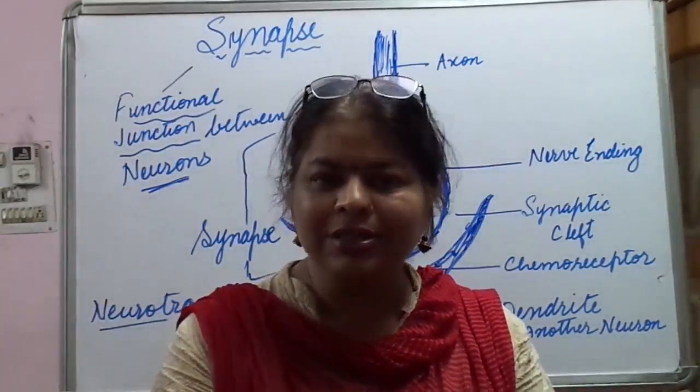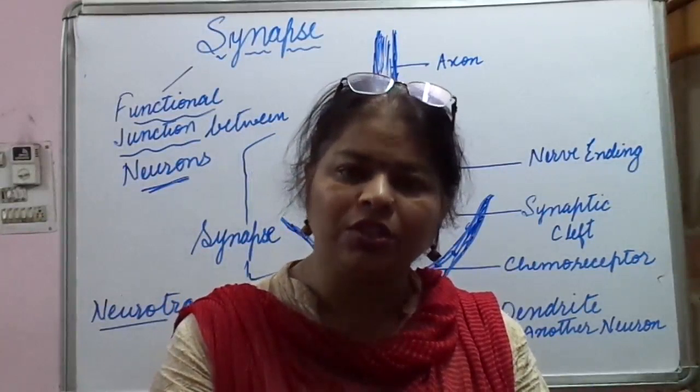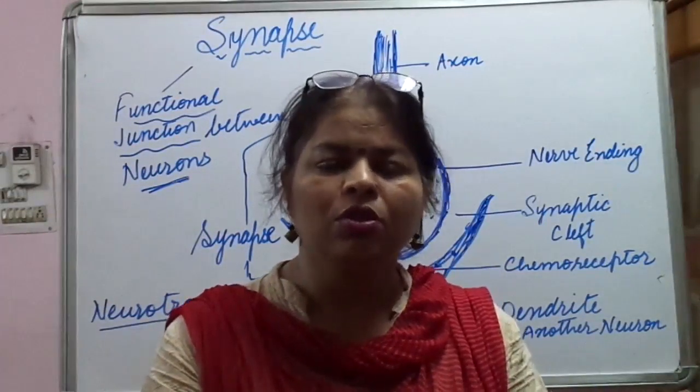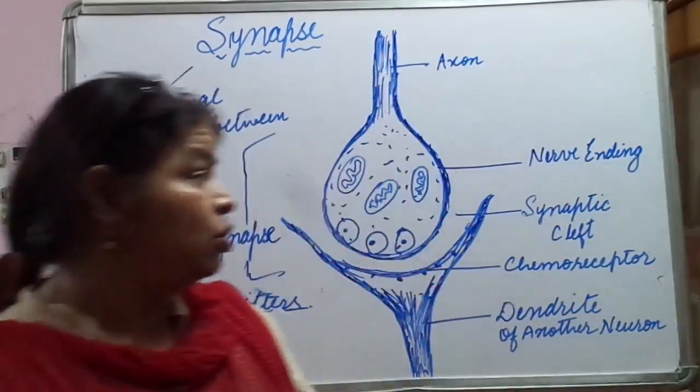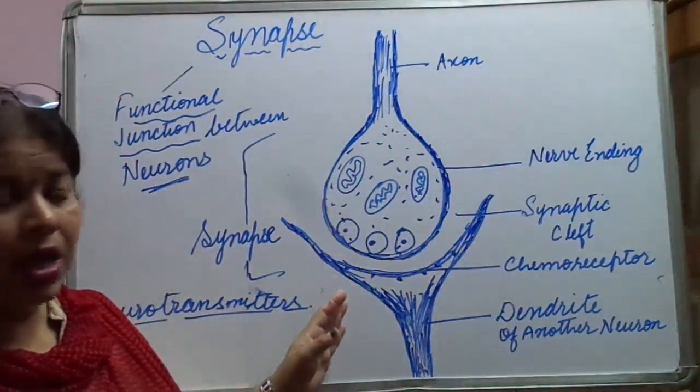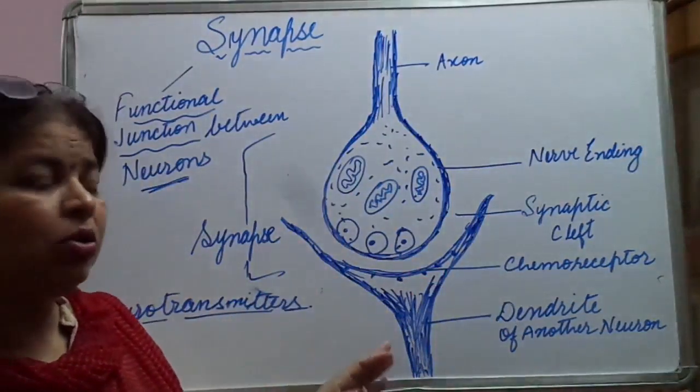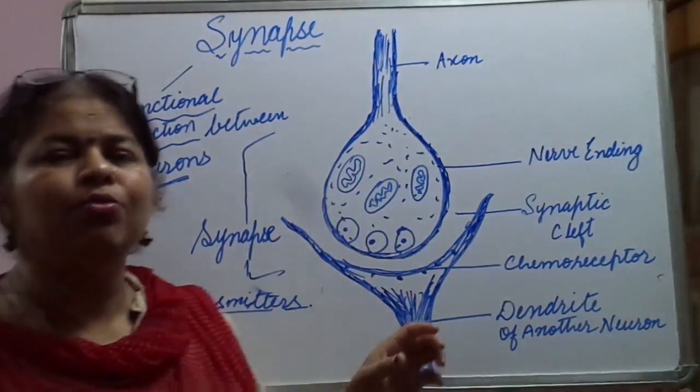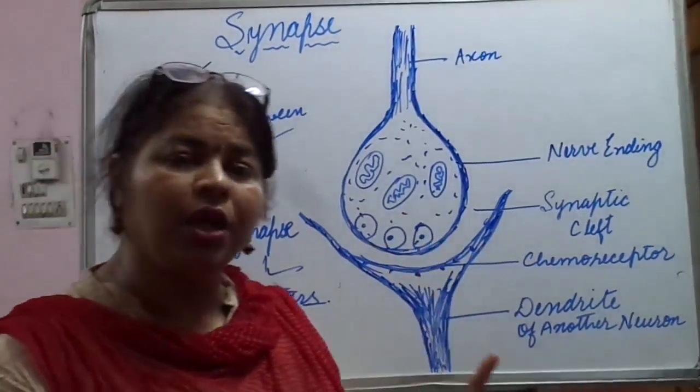So again, synapse is the functional junction between two neurons. So what is the task for today? Draw the structure of synapse and explain how the electrical signal moves from one neuron to the other neuron.